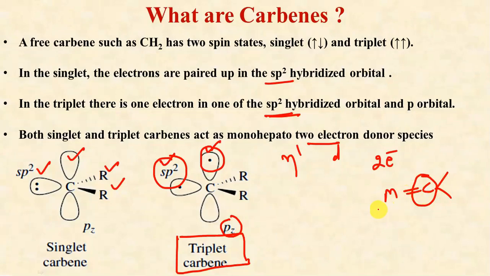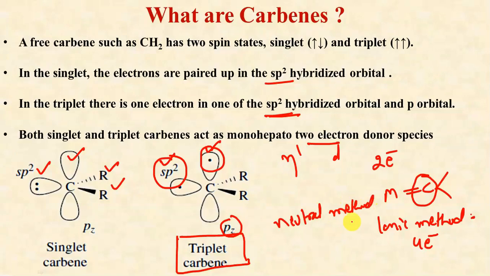But in the ionic method of calculating electron count, it is a 4 electron donor. In the neutral method, we consider 2 electron donation for these carbon atoms, and we generally prefer the neutral method, so we will count 2 electrons per carbon double bond.